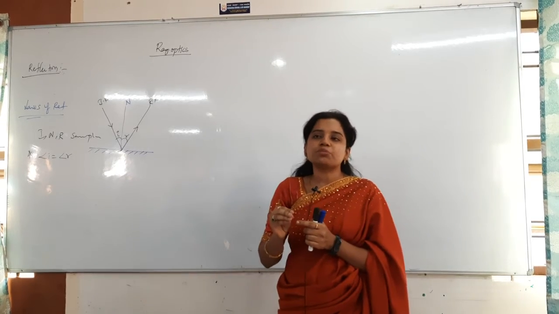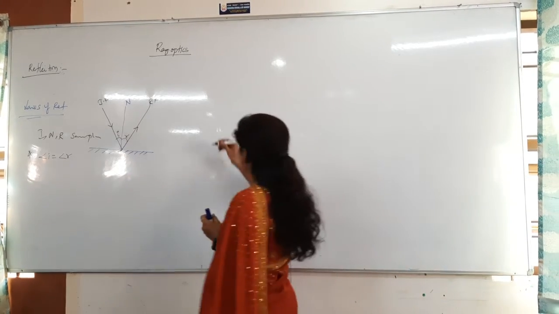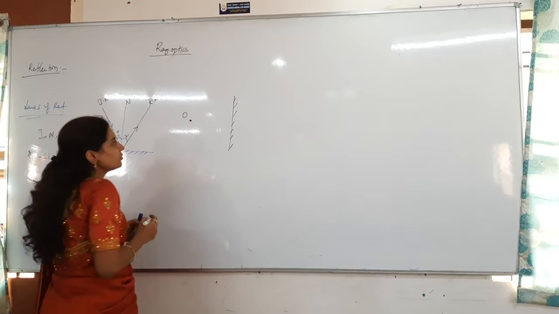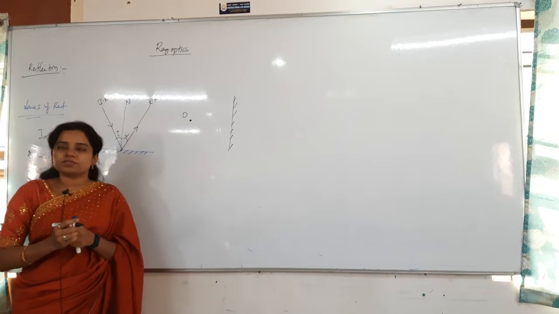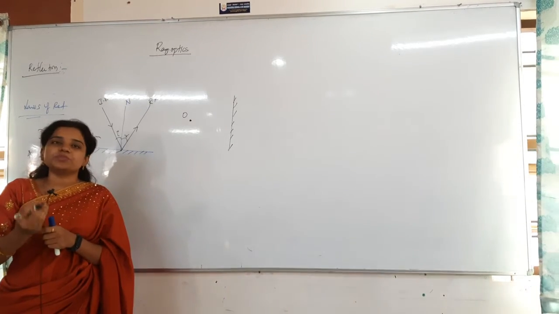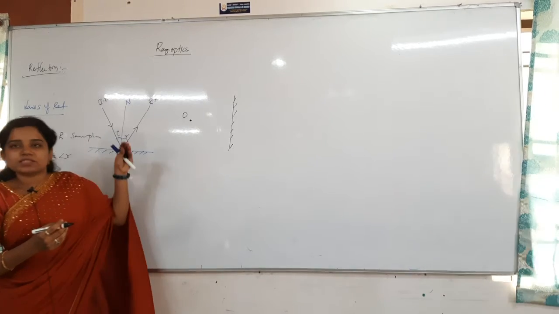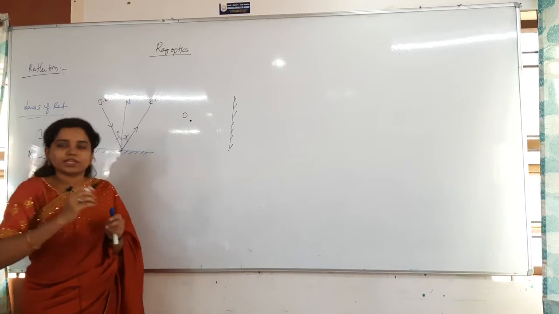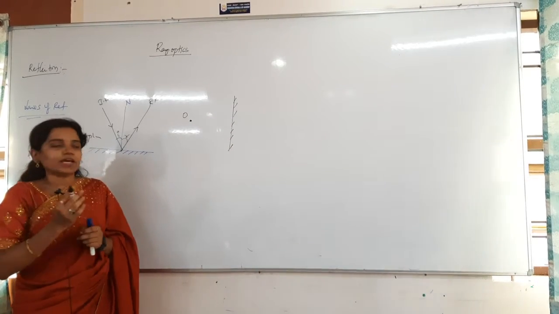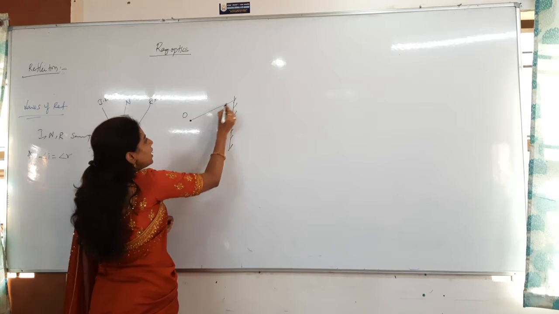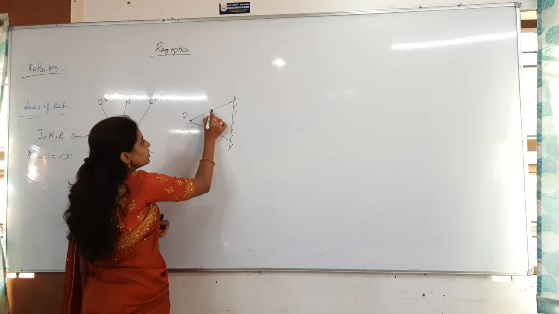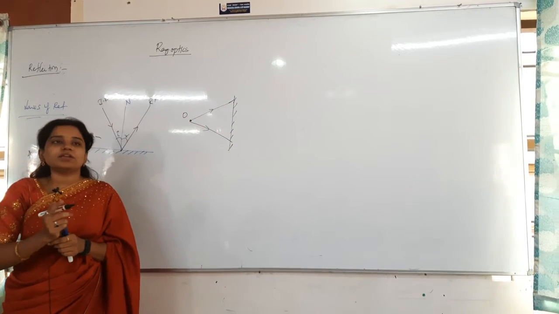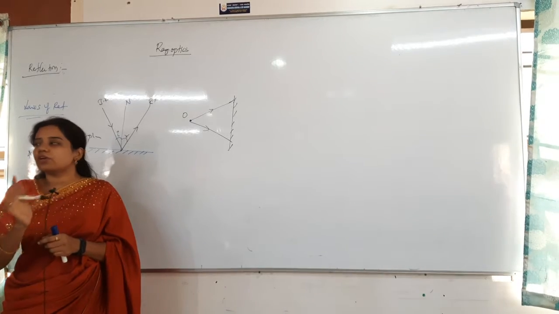Now, I said the object belongs to the incident rays, so I will take a point object in front of the plane mirror. I have taken a point object like this. For example, just consider the object as a torchlight. Whenever you place the torchlight in front of the mirror, all the light rays will come like this. In that, you have to consider only the last edge rays. In between also so many rays are there, but 2 or 3 rays are enough to draw the ray diagram.